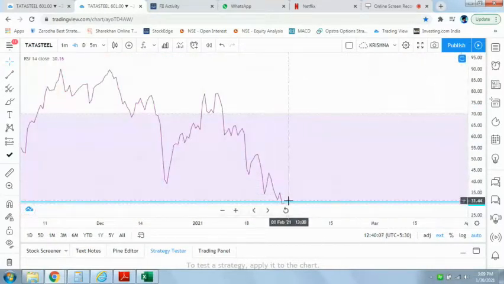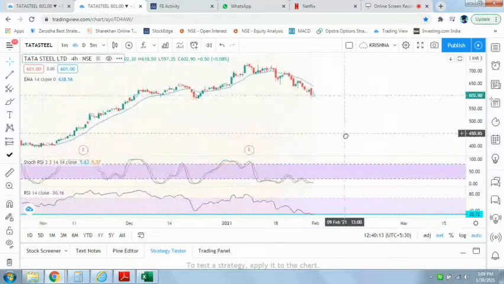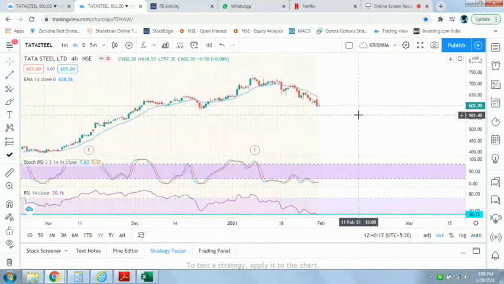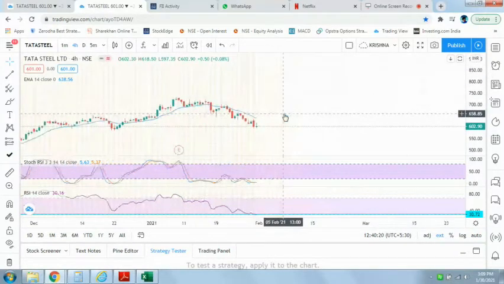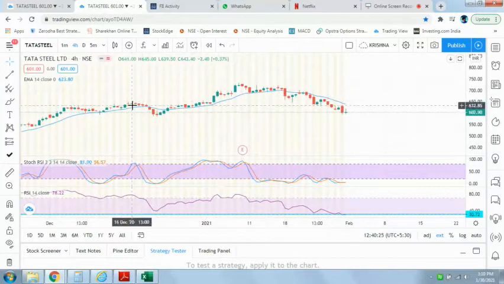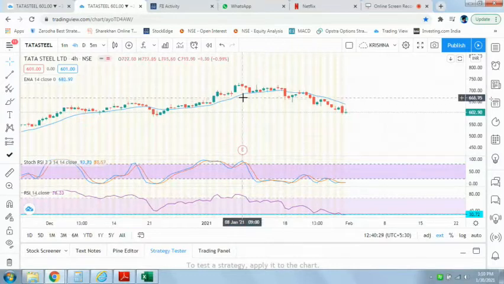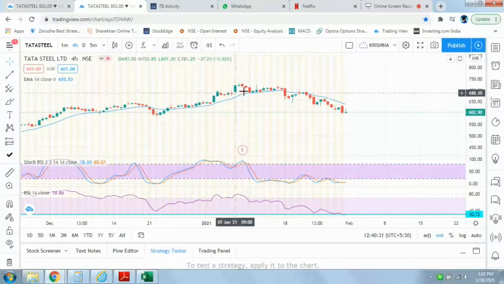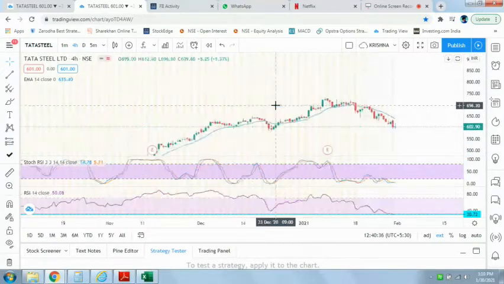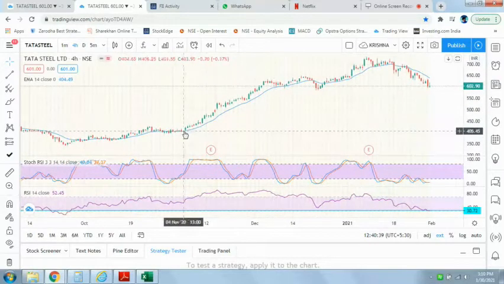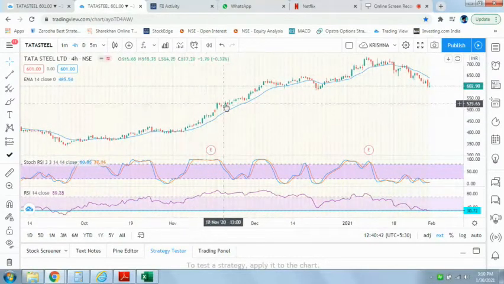So what is the third one? See this blue line? This is basically the exponential moving average. Currently it is set for 14 days. So basically this line, when the stock is in an uptrend and when the price falls, this line will act as a support. See here, the stock is in an uptrend, the price kept on increasing. So whenever the stock price falls, this line acts as a support, then from there again it will bounce back. Whereas when the stock is in downtrend, this line will act as a resistance.